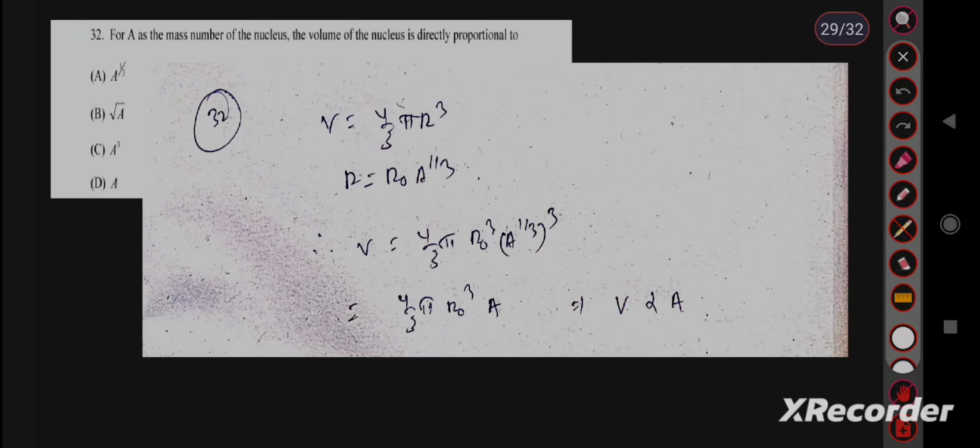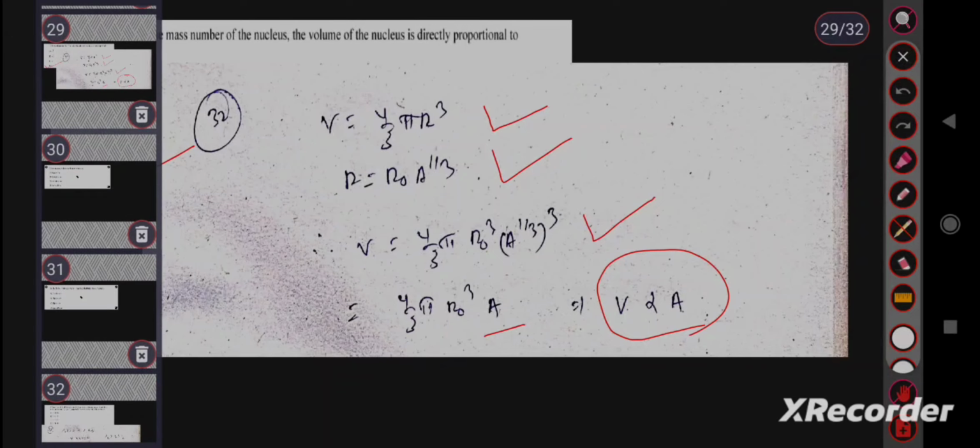Question number 32. For mass number A of the nucleus, the volume is directly proportional to. We all know the nucleus is spherical in nature, so volume is 4/3 pi r cube. And the radius of the nucleus is r naught A to the power 1/3. So volume is 4/3 pi r naught cube (A to the power 1/3) cube. So these cubes will be cancelled and the answer is 4/3 pi r naught cube into A. The volume is proportional to the mass number A. So option D is the right answer.